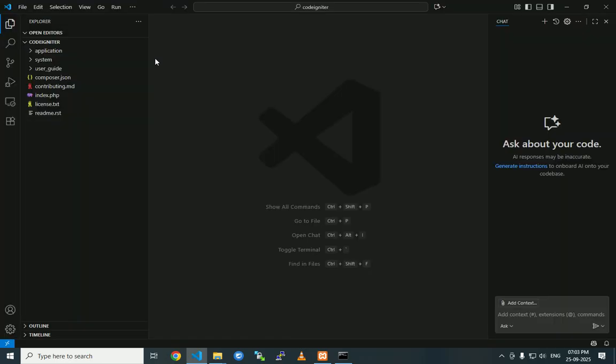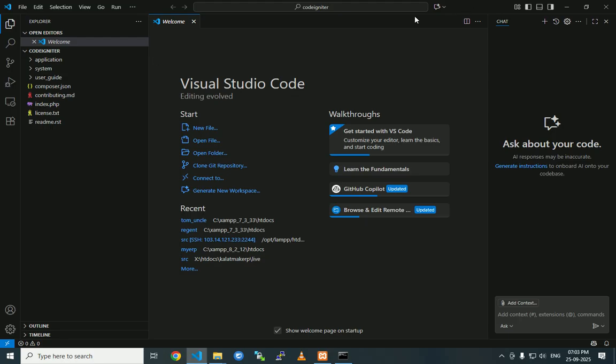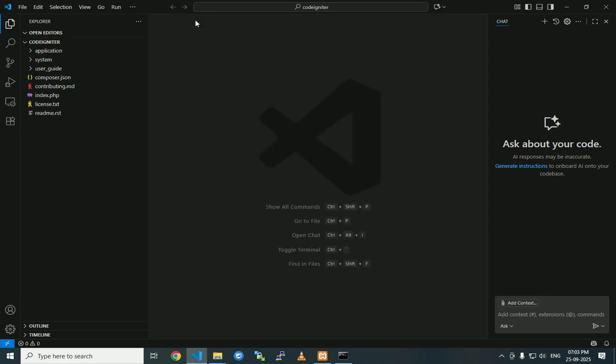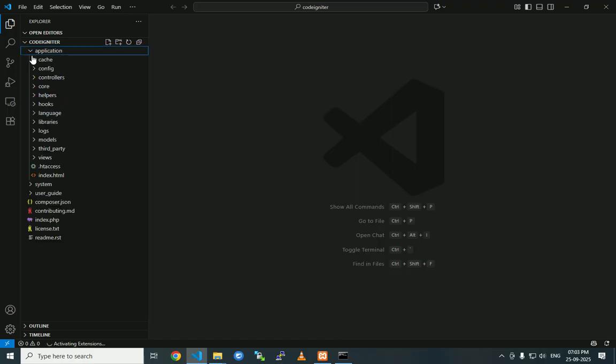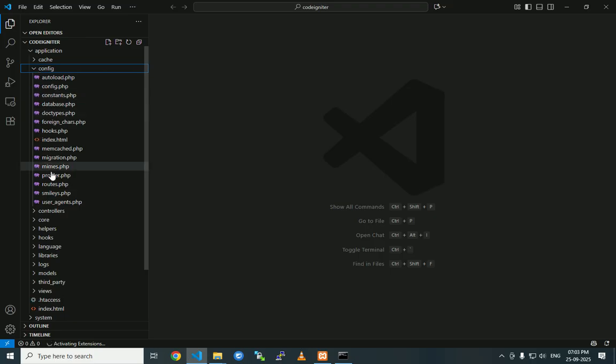Close any unwanted things. For example, the welcome page is not needed, so close this one. The chat box is not needed either, so I am closing this one. First we are going to configure the routes. Go to application, config, and routes.